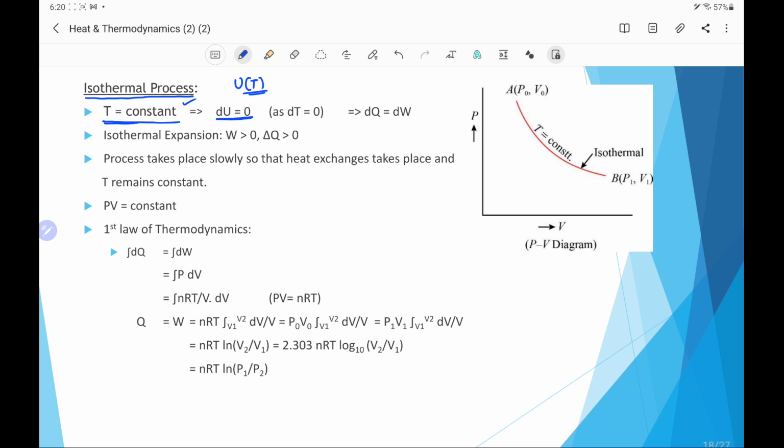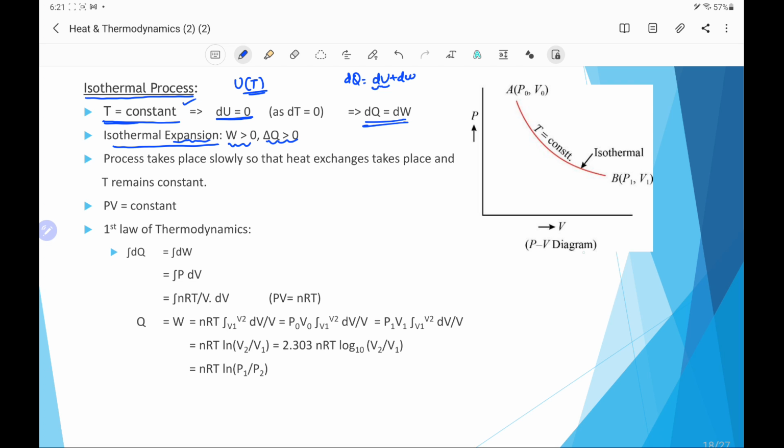From the first law of thermodynamics, we say dq equal to du plus dw, and as du is zero, we can say that dq, that is the change in the heat, will be equal to the work done. If we consider the isothermal expansion, we have already mentioned that work will be positive, and because dq equal to dw, the change in the heat will also be positive. Similarly, in isothermal compression both will be negative.